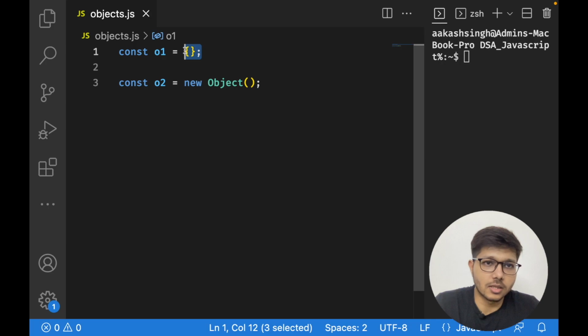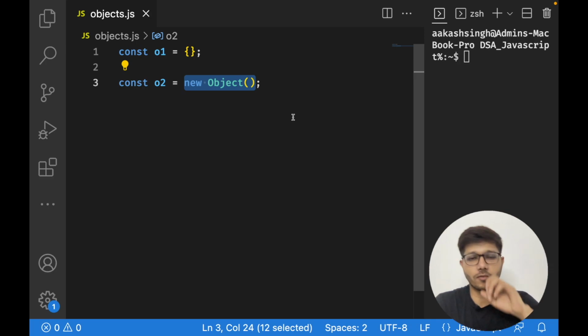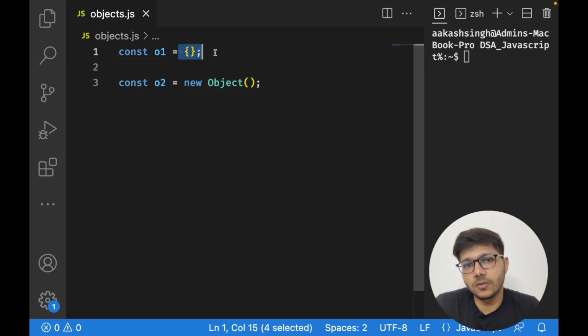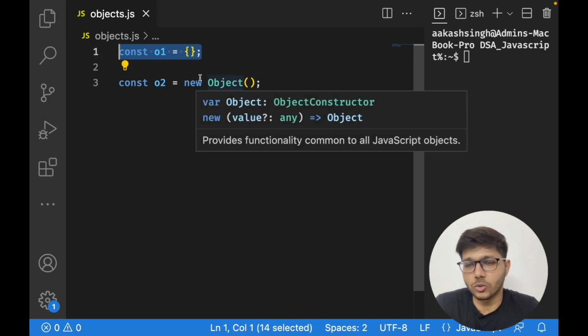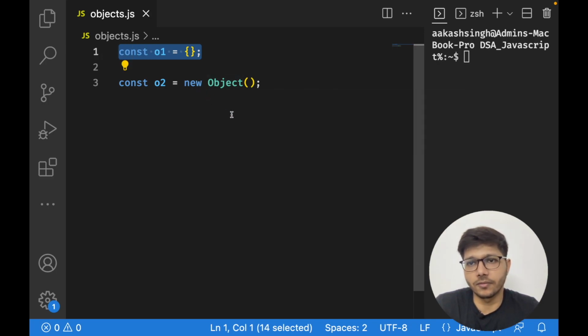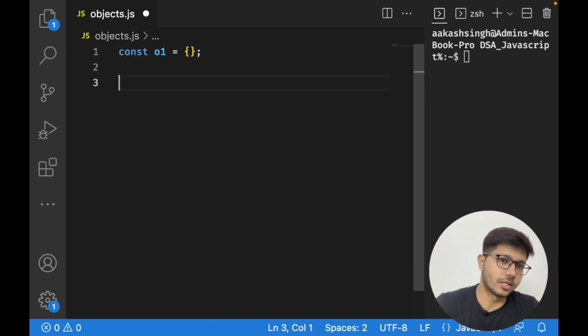So first is this, we created a variable and we store curly braces. All right, this is a much simpler method. And then another is we initialize the object class and we assign it to a variable. So more cleaner code is this, and this is what we are going to use in further examples also. And there is also no difference in performance or memory. So let us go ahead with the first one.